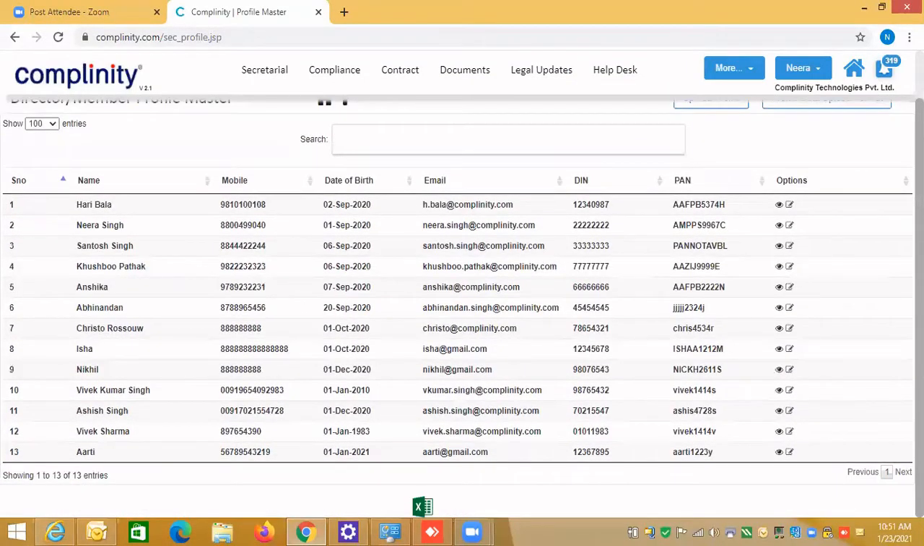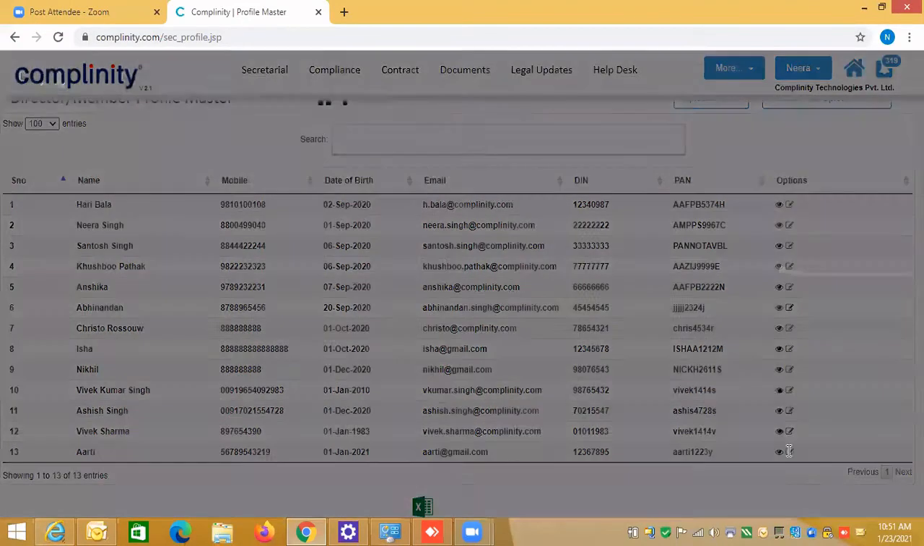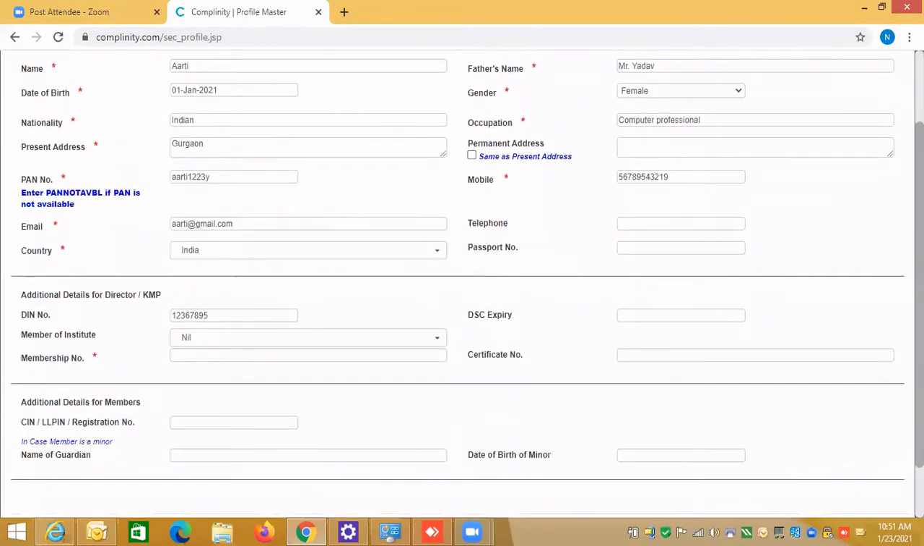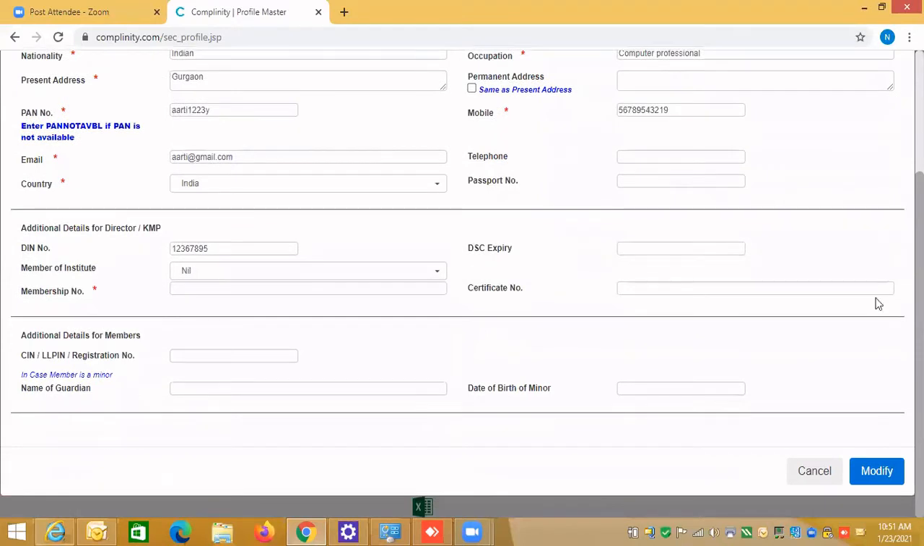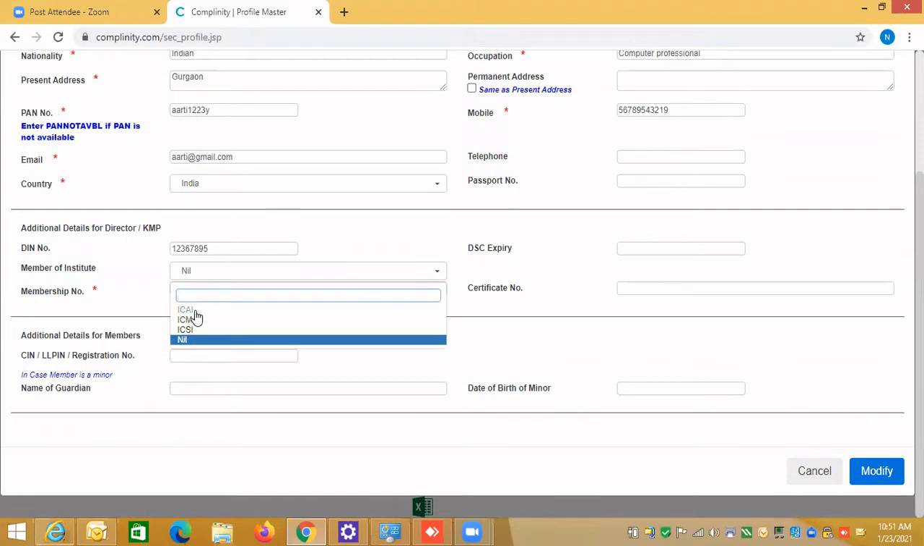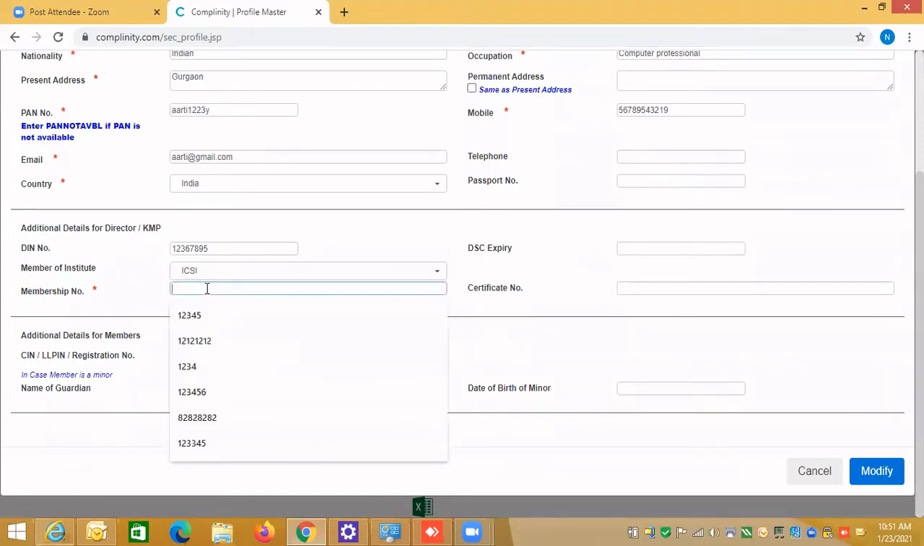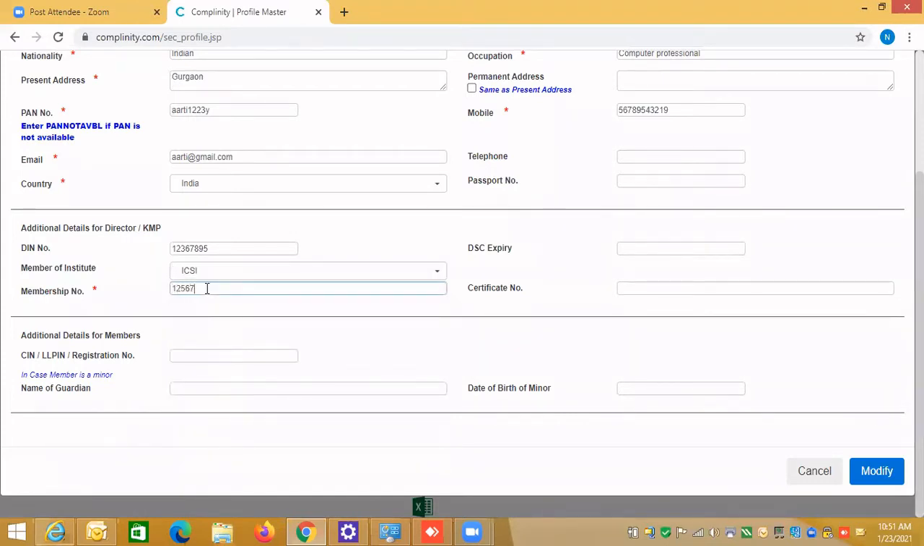I can do the share accounting for this person, and I can map the person as a director. And you also know that if you want to make the person a KMP, for KMP the person has to be a member of an institute. Suppose I say ICSI, then I'm entering the information. I say it's a membership number.